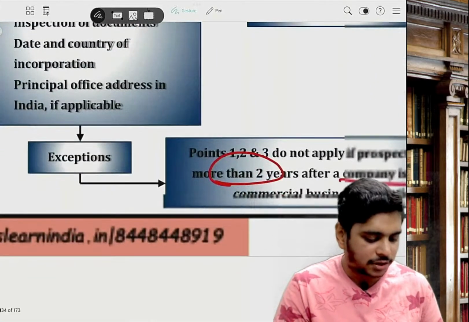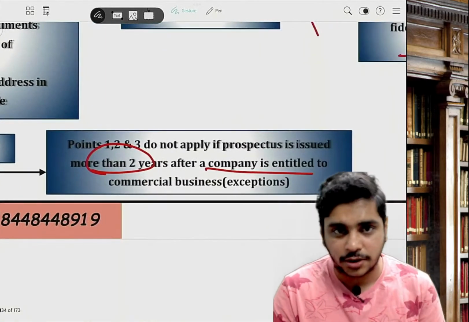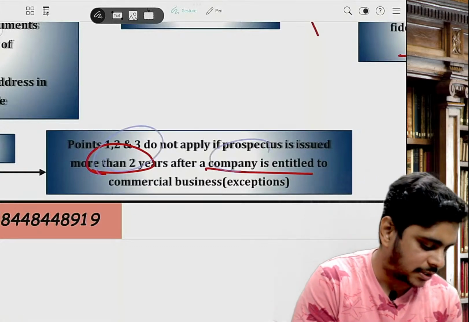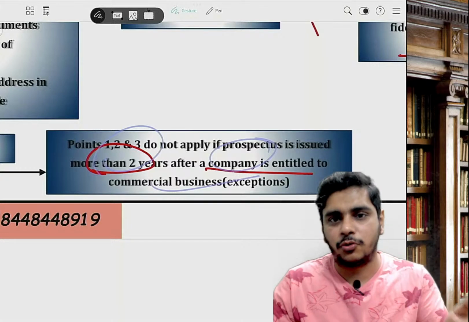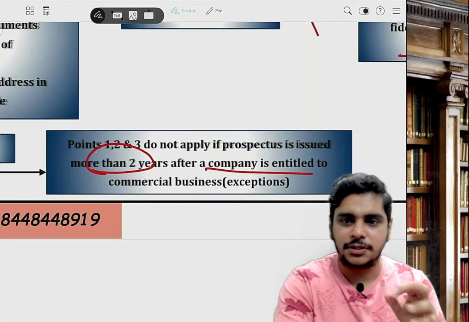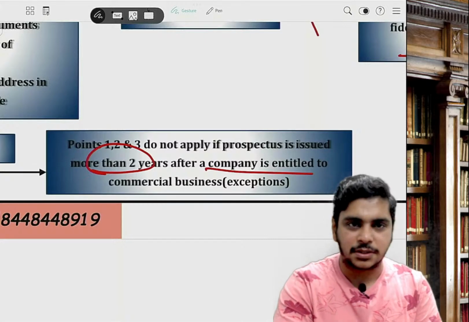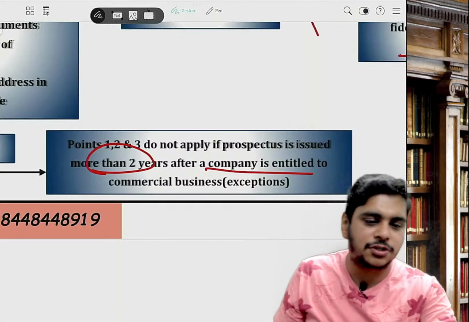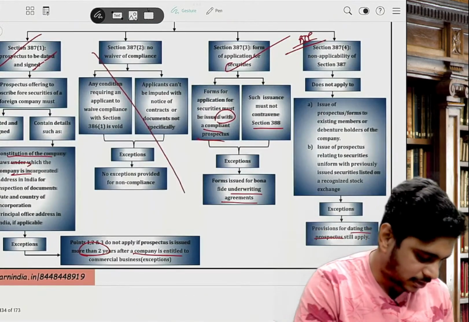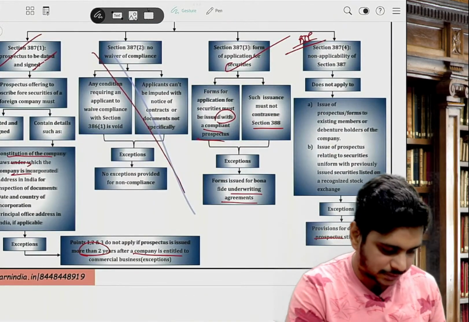Sir, 1, 2, 3 will not apply. Don't change the order because this is important. 1, 2, 3 will not apply if the prospectus is issued after 2 years after the company has commenced its business. We don't have to give them then. This is section 387, contents of prospectus. This is cut up.